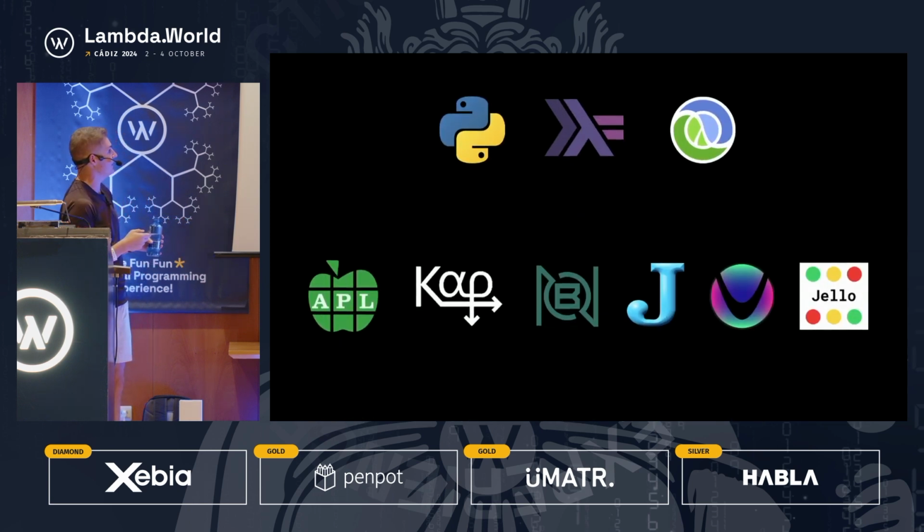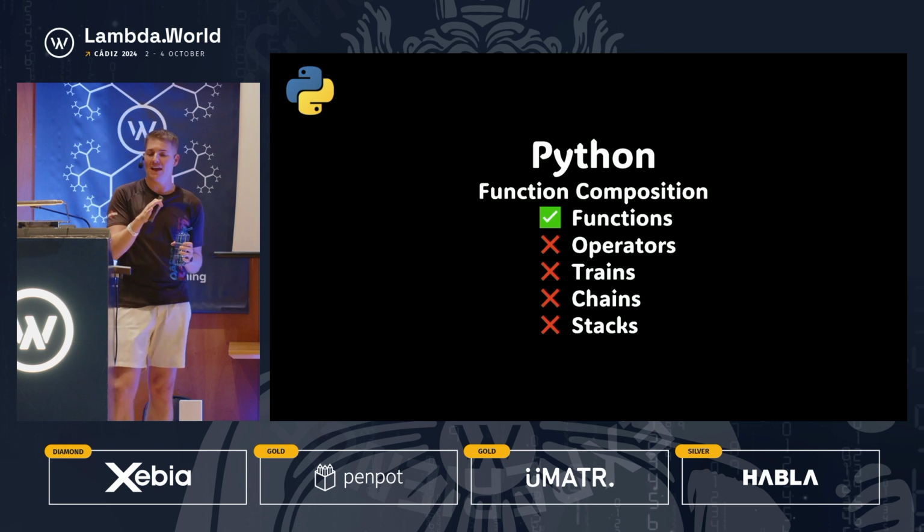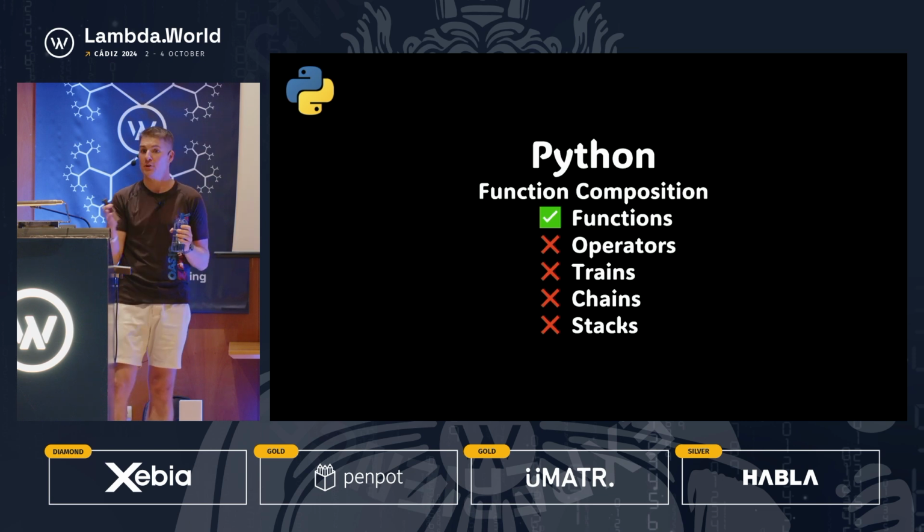So we're going to move on to our first language. So these are all the languages that we're going to look at. It's showing, I think, actually 9. So I think that's because I added Clojure. Yes, but we're going to start with Python. And in Python, we only have, idiomatically, technically, you can define operators, but idiomatically in Python, you really only have functions for composing functions.